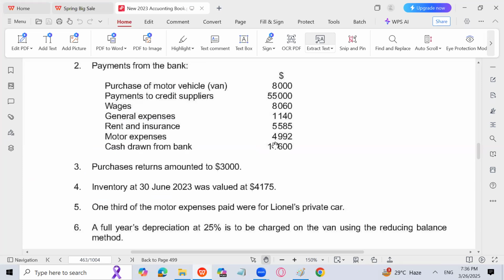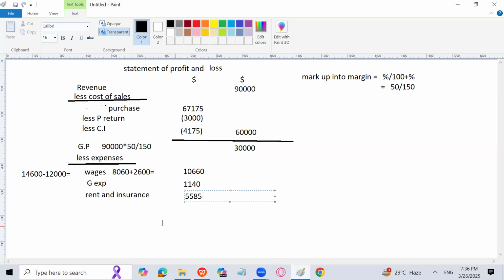Motor expenses 4992. Here we have one point given in the question that 1/3 of the motor expense paid were for Lionel's private car. वो drawing से 1/3 motor expenses. Motor expenses लिखता हूँ मैं इधर, 4992 minus 4992 into 1/3. Whatever we'll get, we will subtract that amount from 4992 because 1/3 of 4992 is going to be drawings.